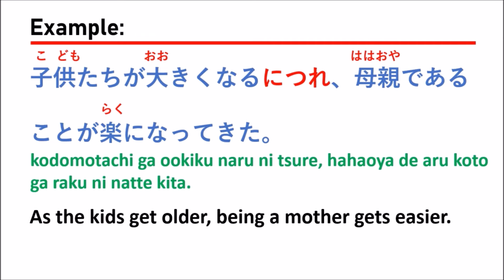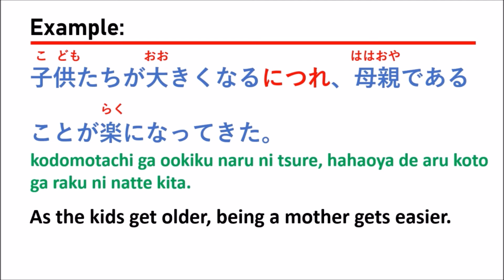So they say 子供たちが大きくなるにつれ means the first situation, that is, if your children grow up, right? And it will be called the second situation. In here, our second situation 母親であることが楽になってきた means that if your children grow up to be adults, or grow up time by time, after that, what will happen?